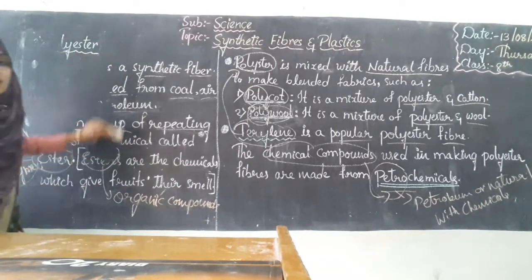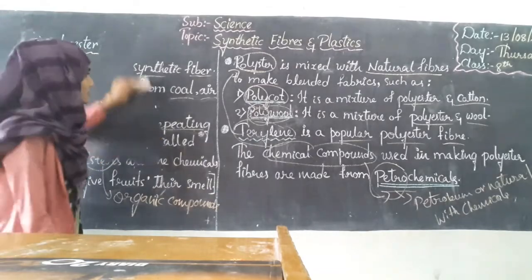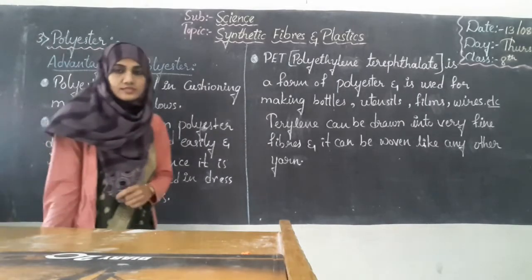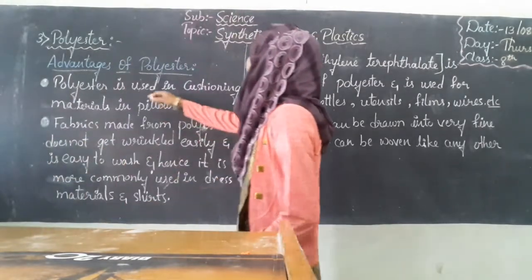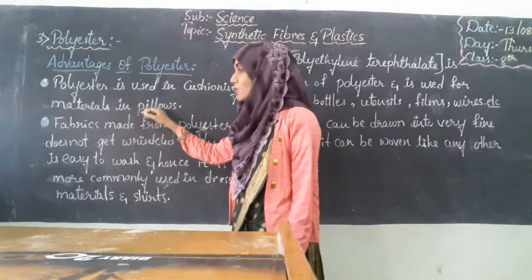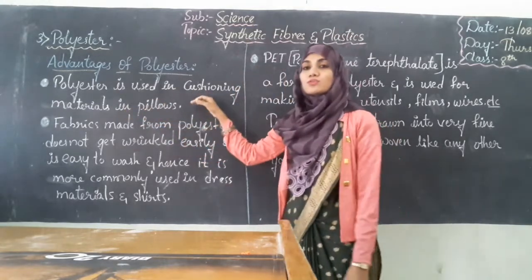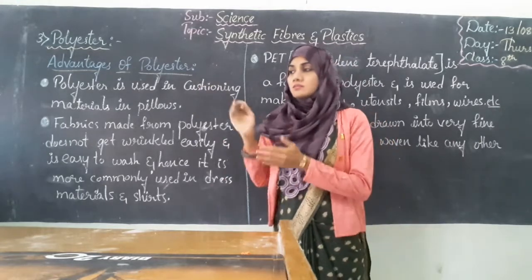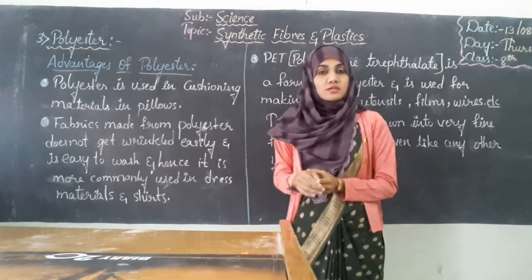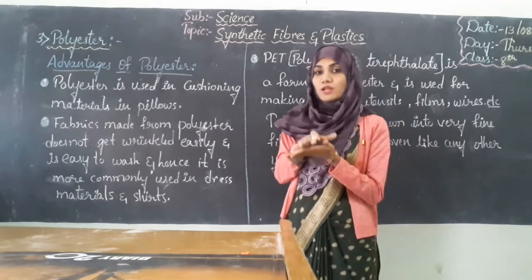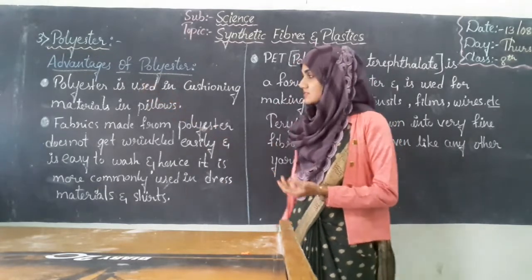Now we shall see the advantages of polyester. Polyester is used in cushioning materials in pillows. Often we can see in the sofa sets used in our homes, those cushion pillows are made up of polyester.